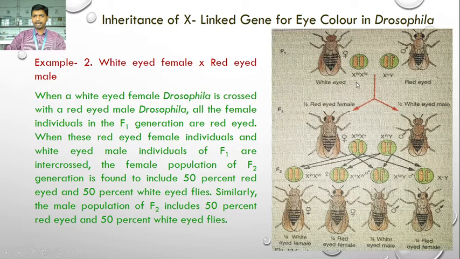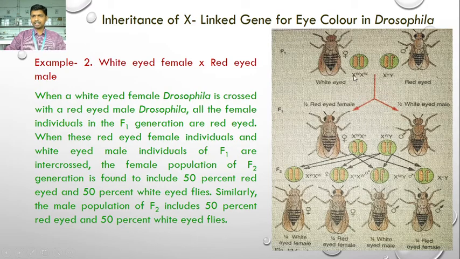The gametes formed by the white-eyed female are homogametic. 50% of gametes possess the W gene, and the other 50% also possess the W gene, because it is homogametic. But from the male side, 50% of gametes possess the plus gene and 50% possess only the Y chromosome. There is no homologous chromosome present in the male, it is hemizygous.